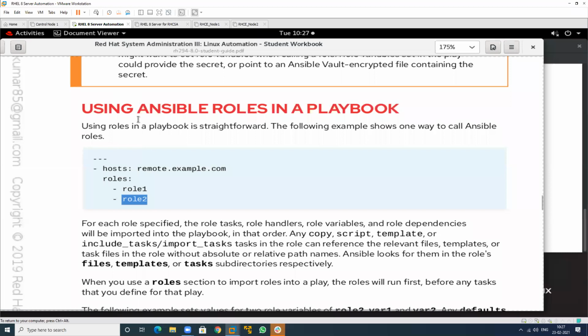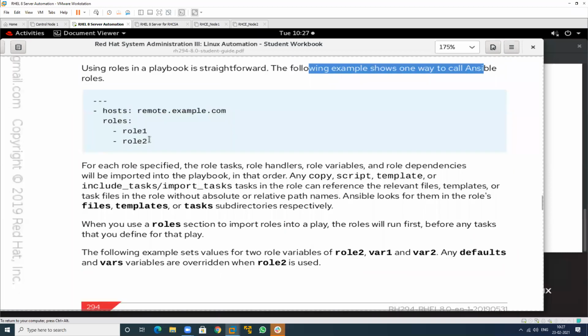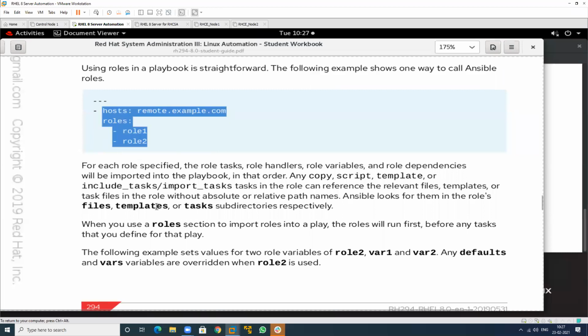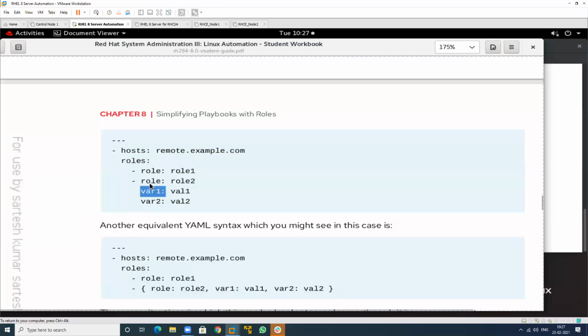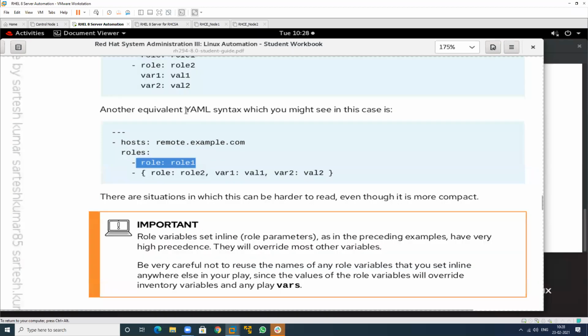If you want to define templates, tasks, files, you can define all these. If you want to define variables, you can also define them. This is another concept also. We can call it like this and like this also. So we have two ways to call, and this is the syntax that we can define.